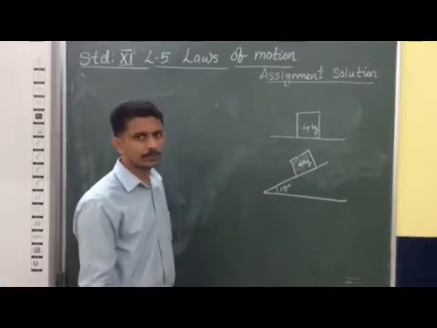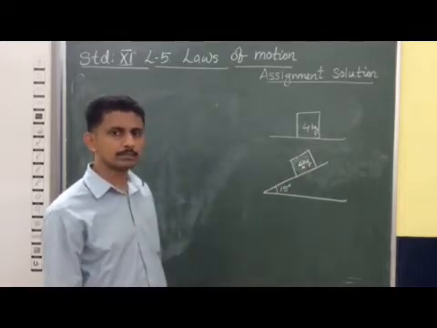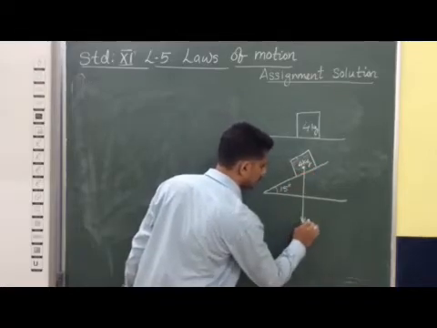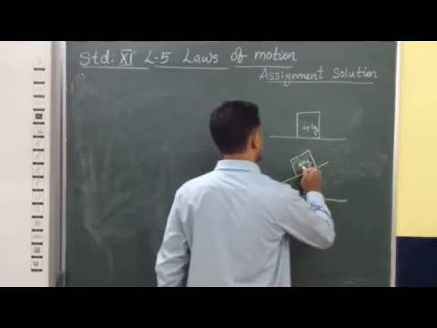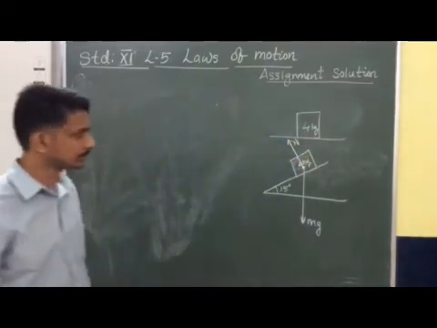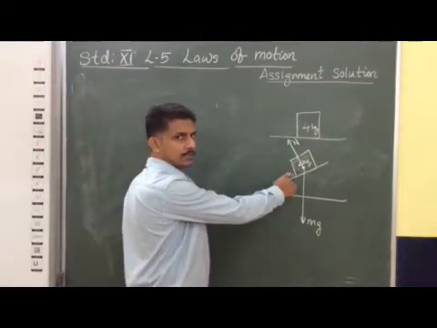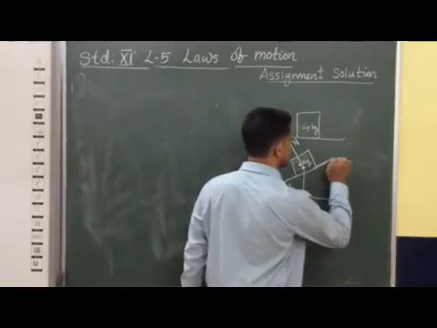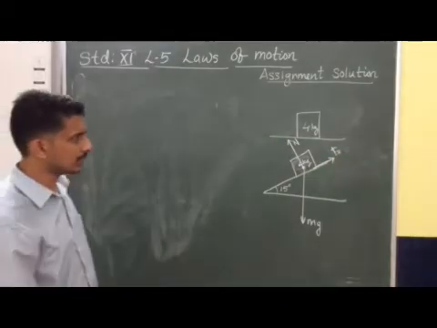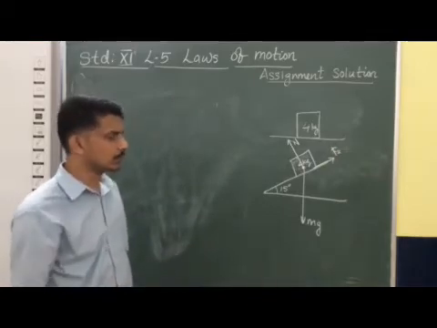So can you say what are the various forces acting on this box in this situation? Of course, the weight mg is acting vertically downward. The normal reaction force is acting normal to the surface, this way. Then this box remains here due to frictional force. Static friction Fs is acting along this direction. So this is how we can mark the various forces acting on this block.